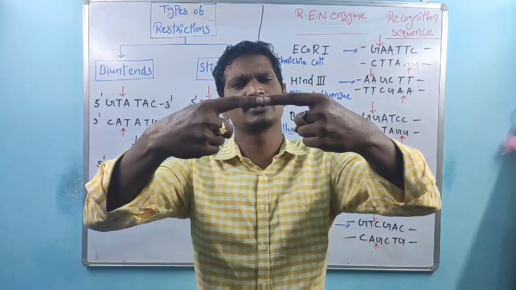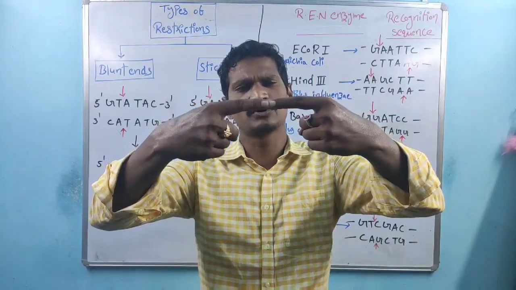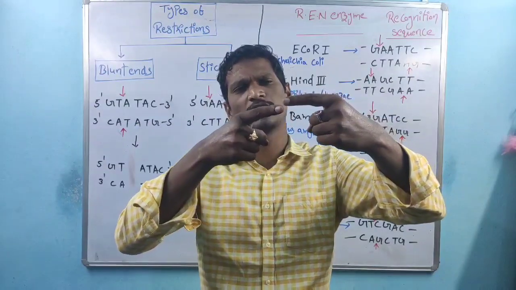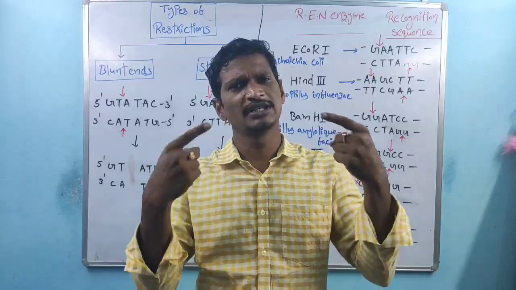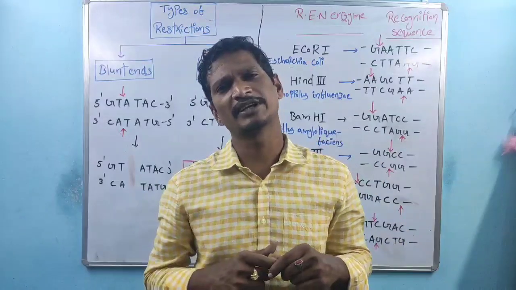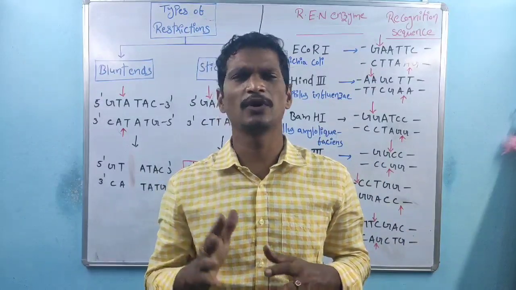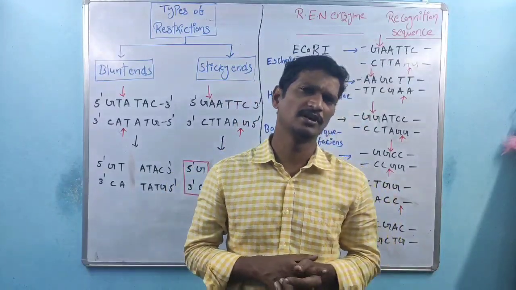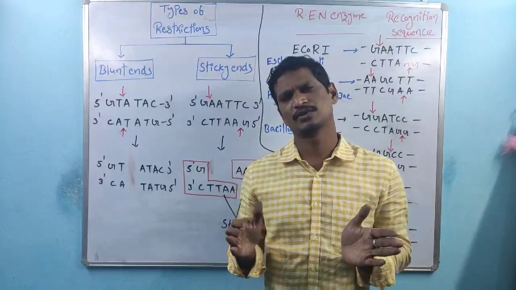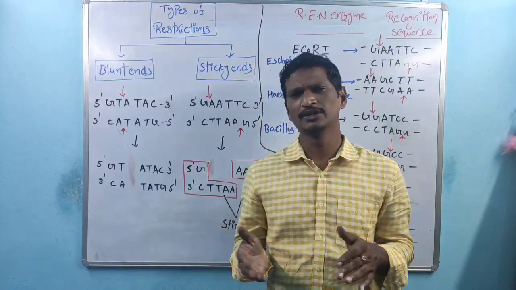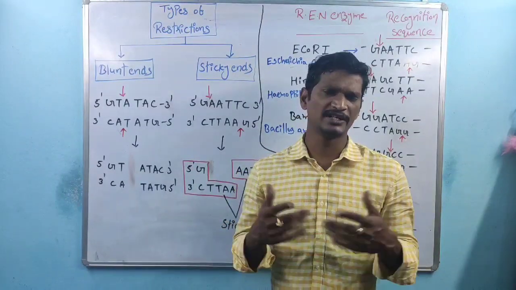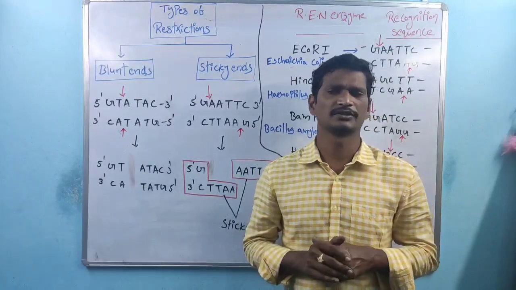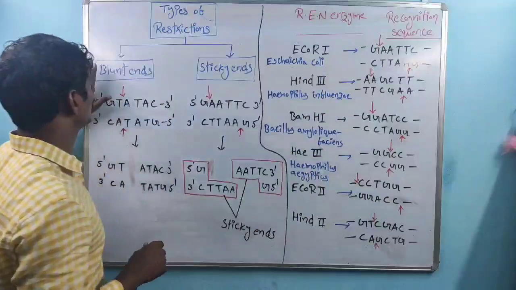During the cutting process, if sharp ends are produced, that type of cutting is called blunt end formation or blunt cutting. The ends are blunt ends, meaning sharp ends. That is about the blunt ends.